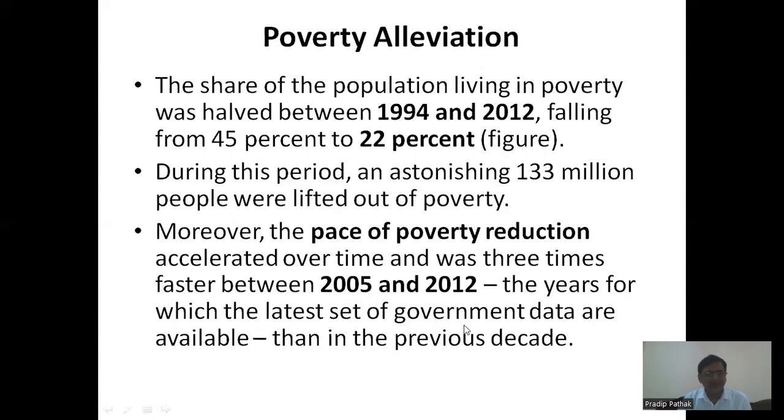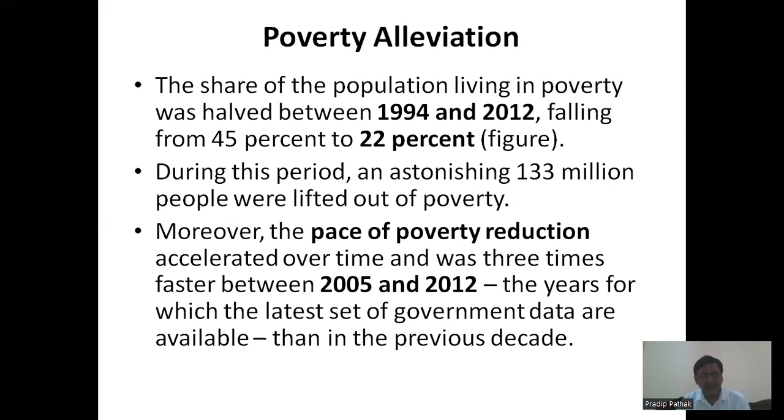So in order to alleviate poverty, we must know the demography, and we must also know what has happened in the past. As you can see, the share of population living in poverty was halved between 1994 and 2012. This pace is quite high when you compare it with the past performance, right from 1947 till 1994.